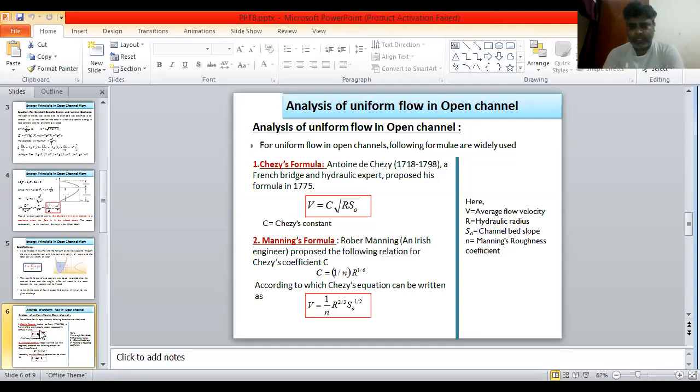The relationship between c and n is a very, very important term. Suppose in this course any question where you have calculated n but c will be given, then apply c is equal to 1 by n, r to the power 1 by 6. This is the general relationship between Chezy's formula and Manning's formula.